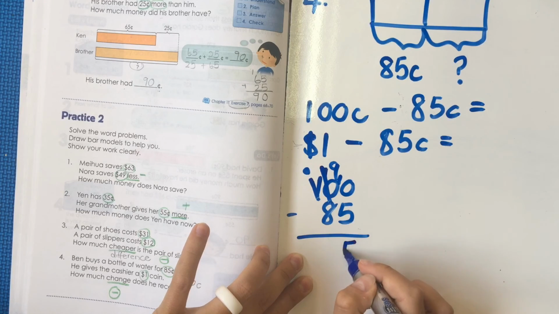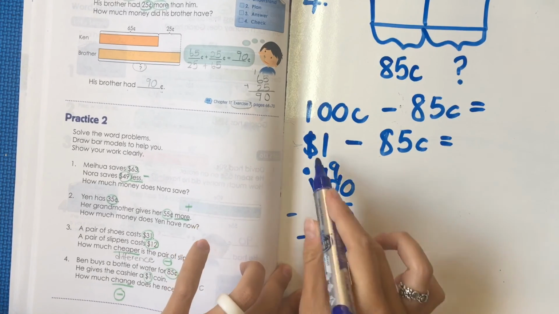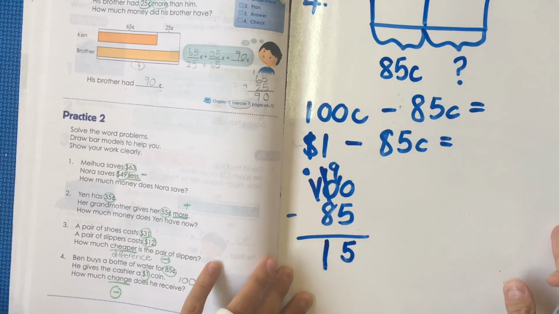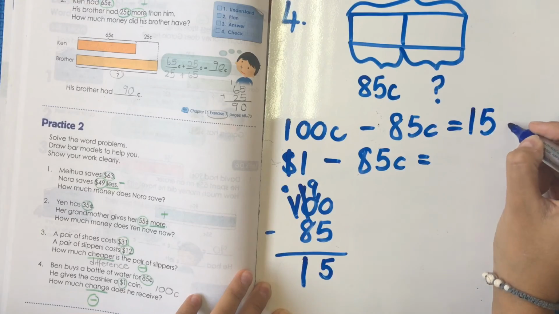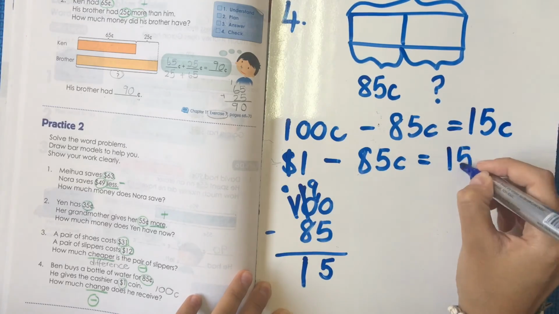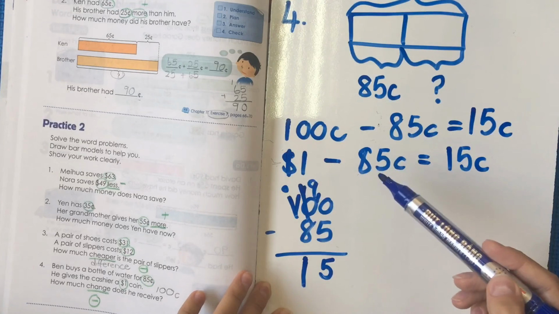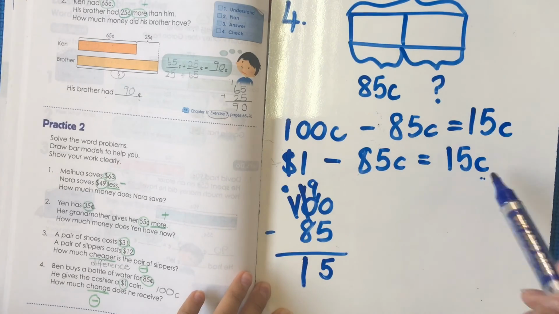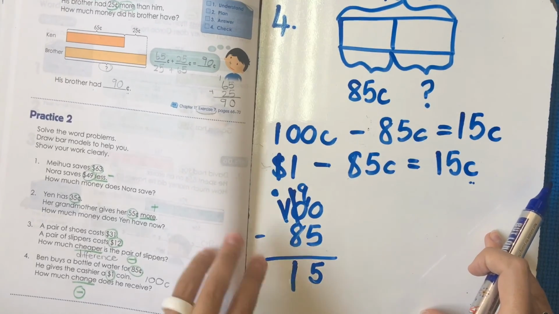Take away 5 will be 5. 9 take away 8 will be 1. And I don't have any numbers there. So my answer will be 15 cents. And now you must be careful when you write dollars and cents together in a sum so that you don't confuse your answer. But I'm not finished yet because I still need a sentence.